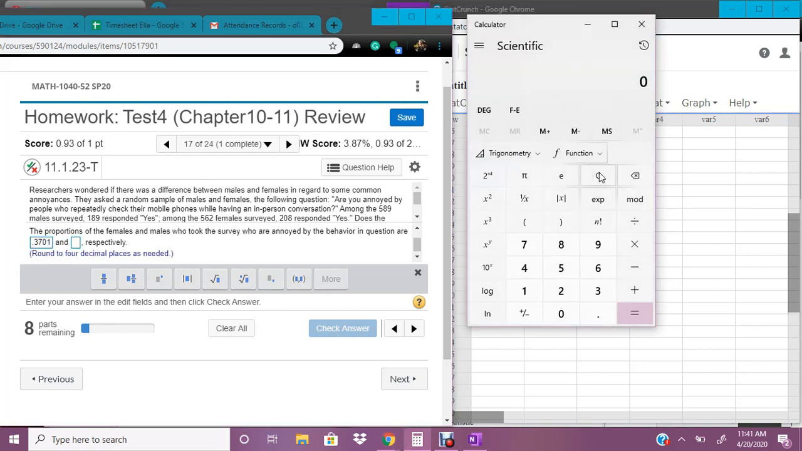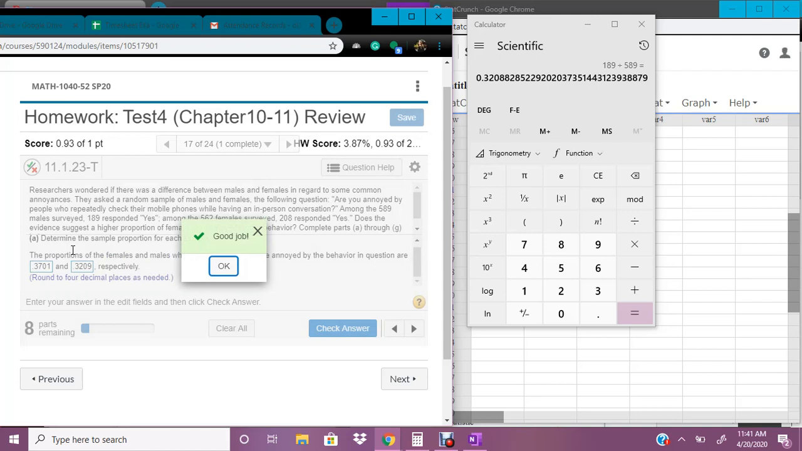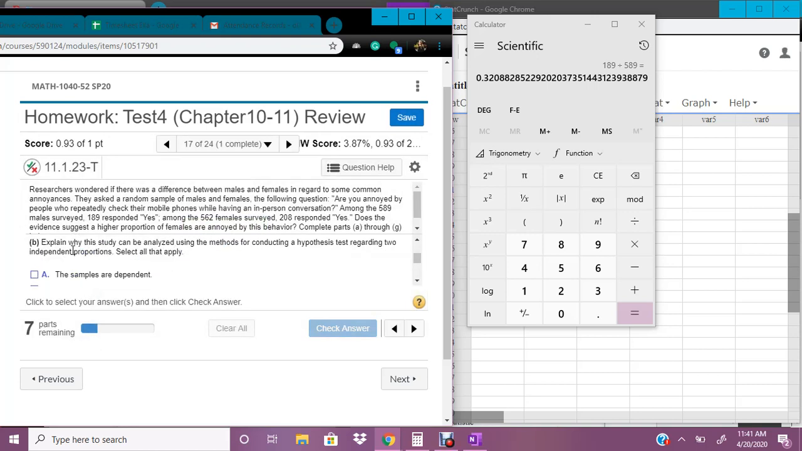And then we're going to look at the males. 189 said yes out of 589 that we asked. And so now we're going to do the qualifications that we've been doing this whole time.